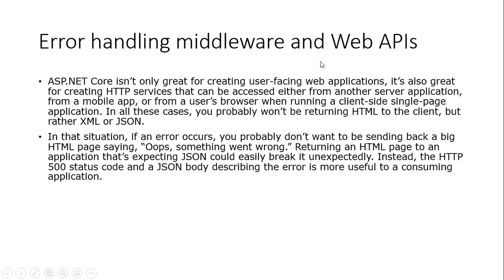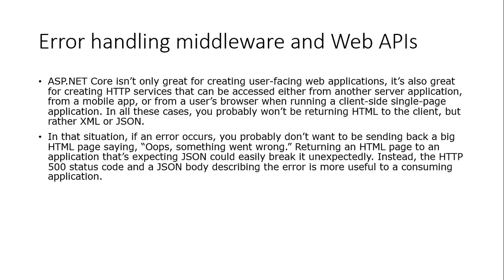So in web APIs, how will the response come? It won't return any HTML page, right? It will give the response in the form of XML or JSON format, back to the client application.